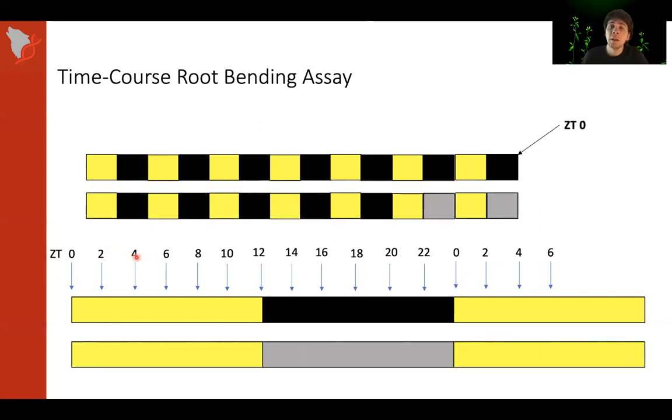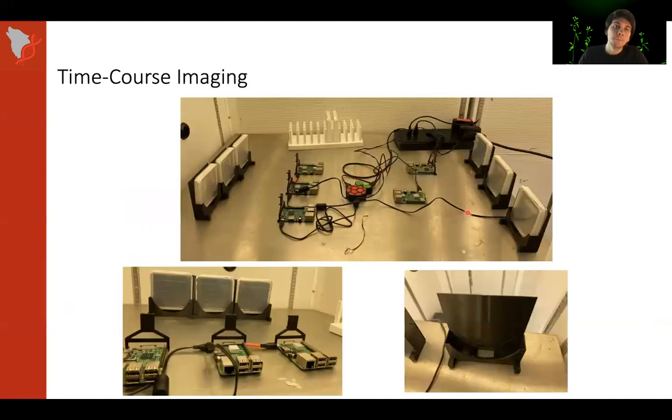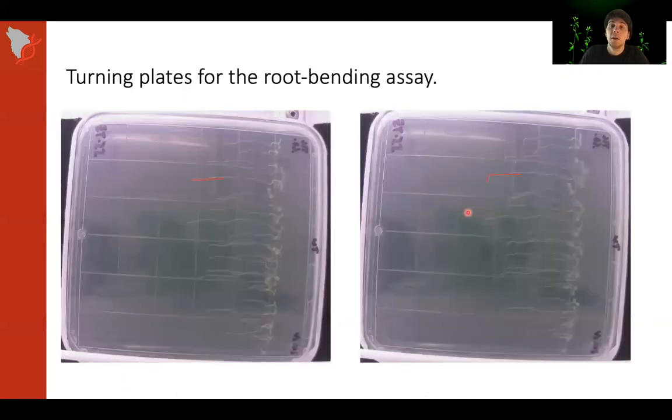We also repeated the experiment in constant conditions after the same period of entrainment under 12-12 lights. And this is done to better determine whether or not the circadian clock is truly involved or some other timekeeping mechanism. We used Raspberry Pi cameras to image our plants, and these were the types of images that we were getting.